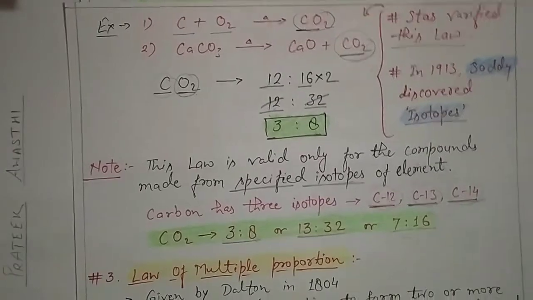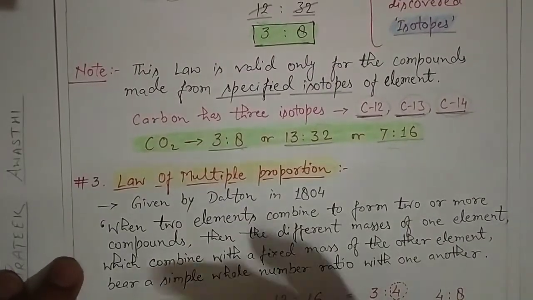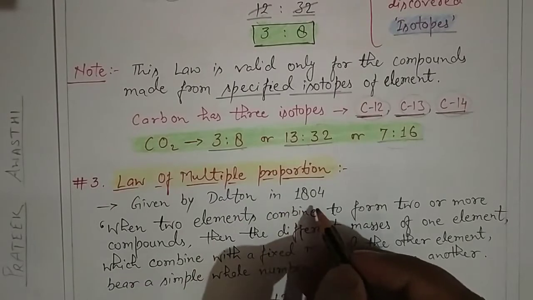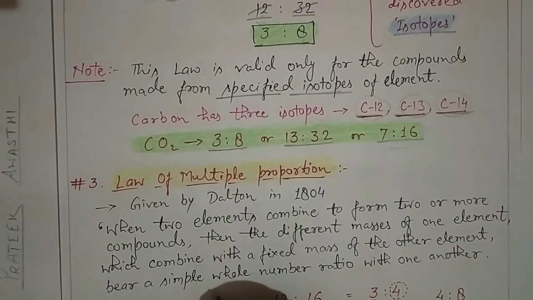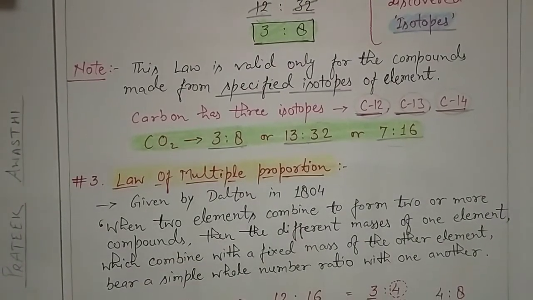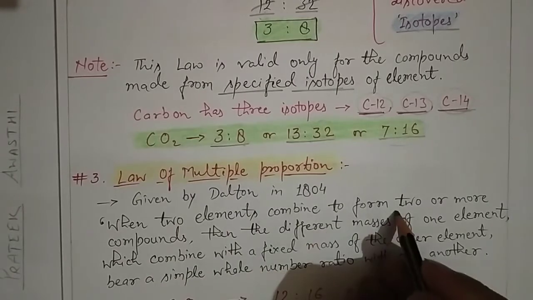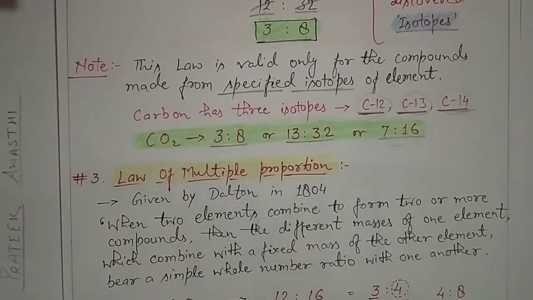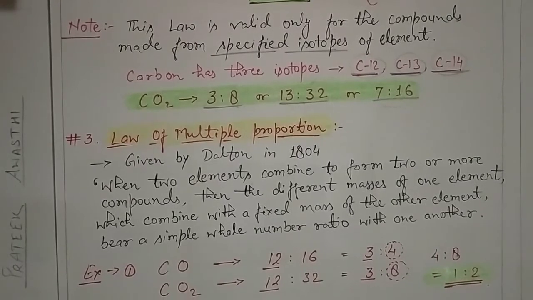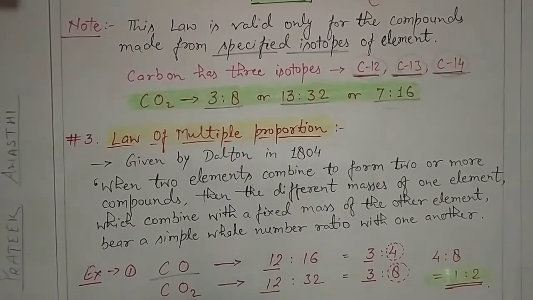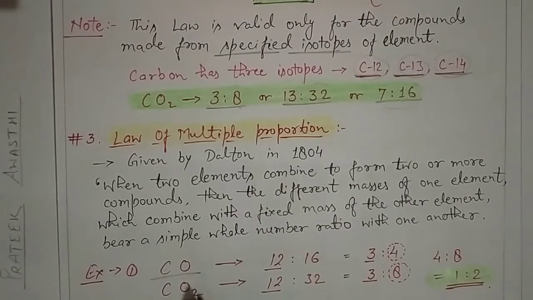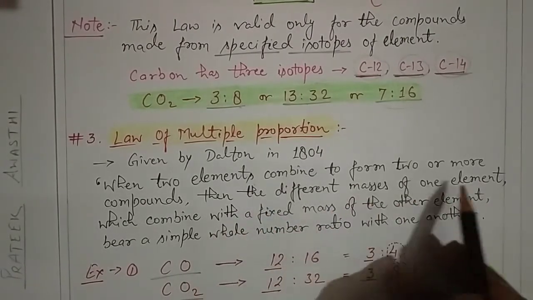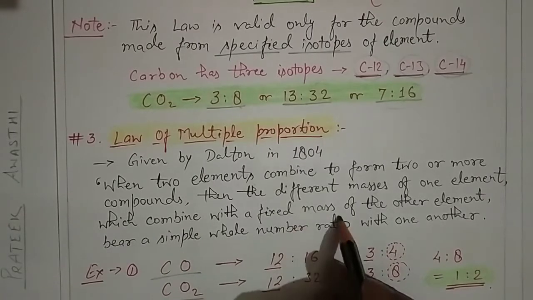The third law, the law of multiple proportion, says this. It was given by Dalton in 1804. This is a very important topic because you are studying it for the first time, so please listen very carefully. Let's see it with an example so that you can understand more clearly. Carbon monoxide and carbon dioxide are both formed by carbon and oxygen. When two elements combine to form two or more compounds, the different masses of one element combine with a fixed mass of the other element.